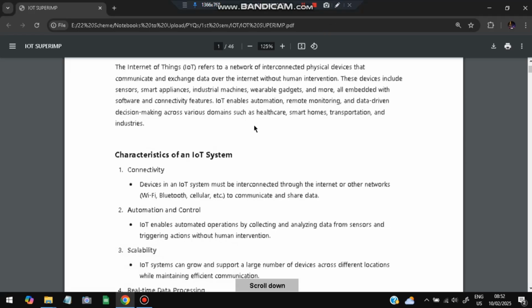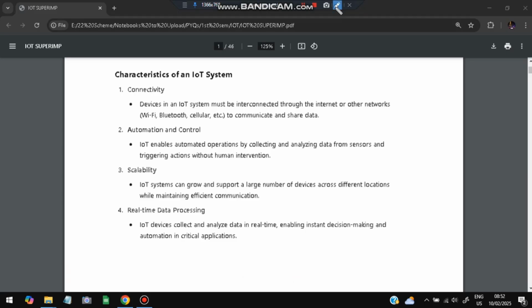The first characteristic is connectivity. All the devices can be connected with each other using Wi-Fi, Bluetooth or cellular networks to communicate and share data. Second is automation and control. All the things which are done by humans can be automated using IoT. Not all of the things, but most of the things which are automatable. That includes collecting and analyzing the data from the sensors and triggering the actions without human intervention. Third is scalability. The devices can be scalable and can be produced in large quantities.